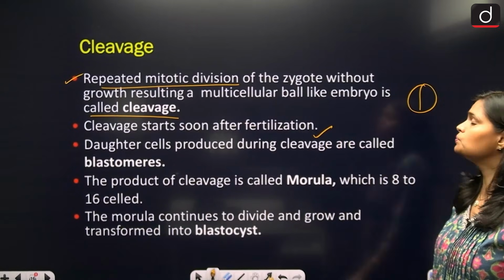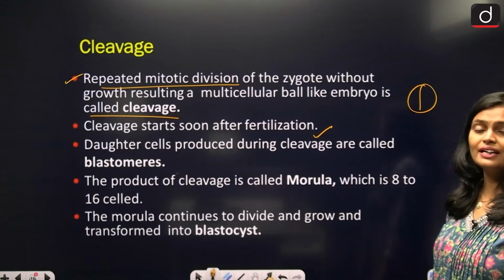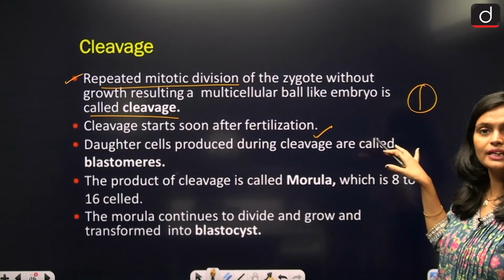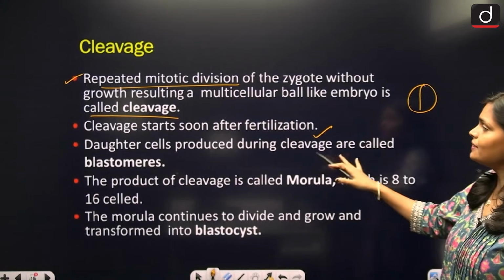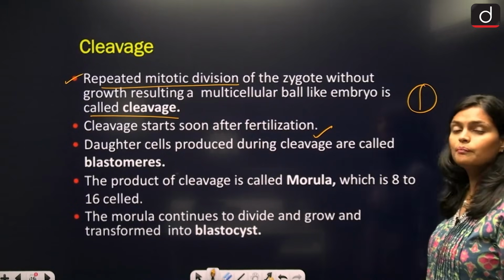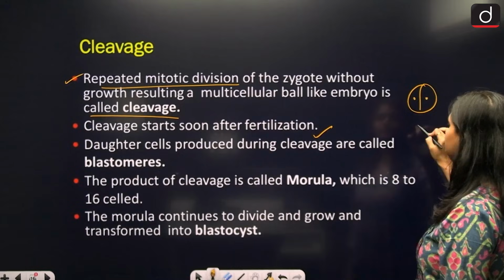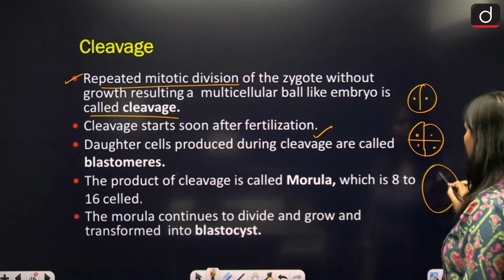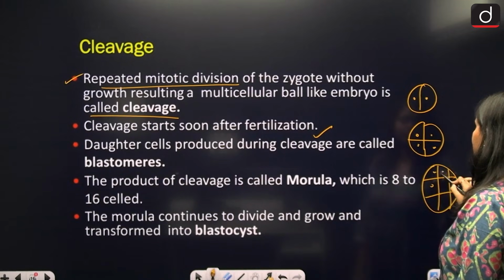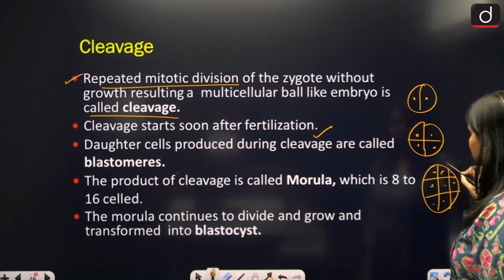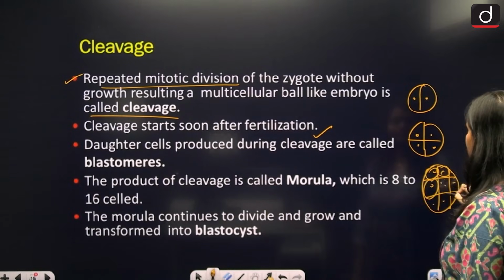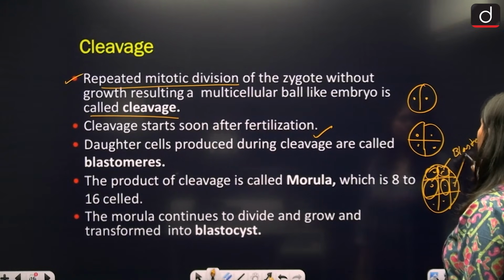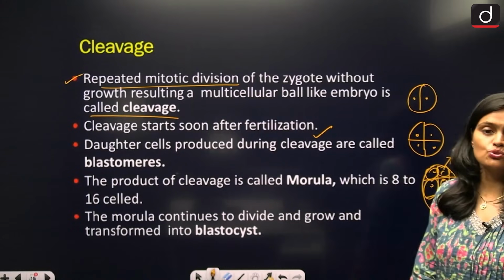Cleavage starts soon after fertilization. Once the fertilization ends, the cleavage starts. Daughter cells produced during cleavage are called blastomeres. So suppose this is the 2-cell stage, this is the 4-cell stage. After that, again the 4-cell divides into the 8-cell stage. These cells are called blastomeres.